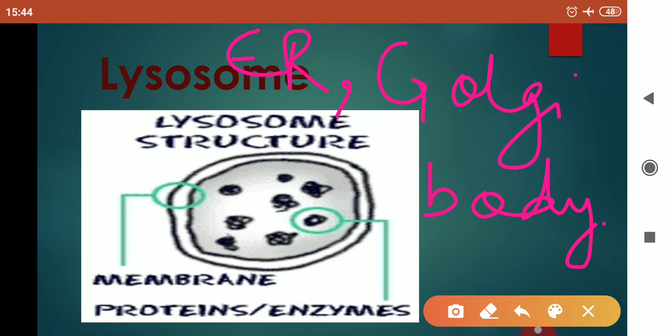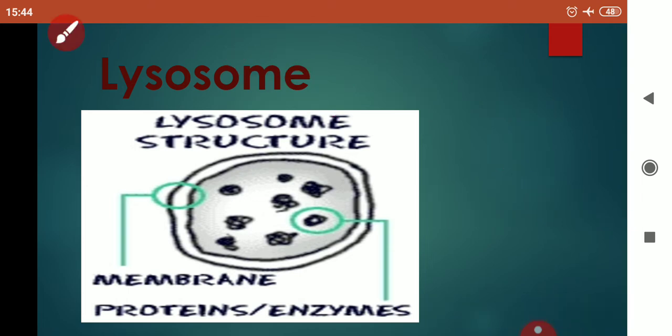Now, children, you may get confused in endoplasmic reticulum because we say that it is a double membrane bound structure. Now, I'm going to make this concept clear.